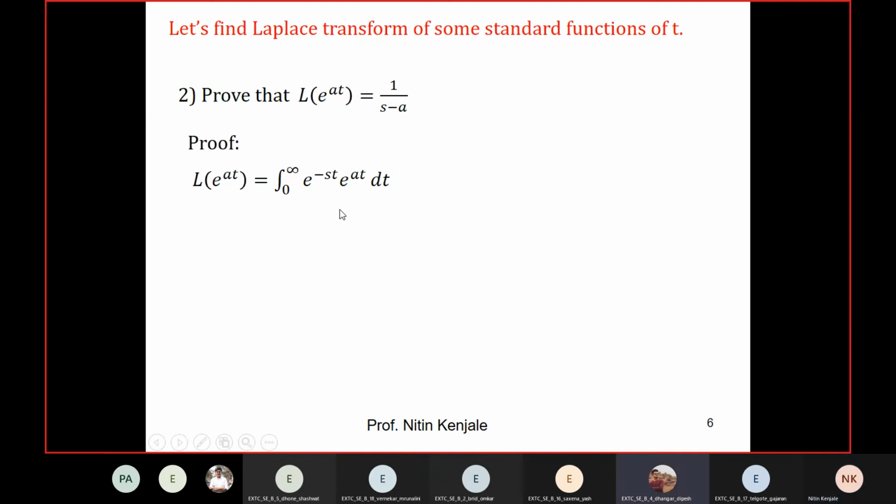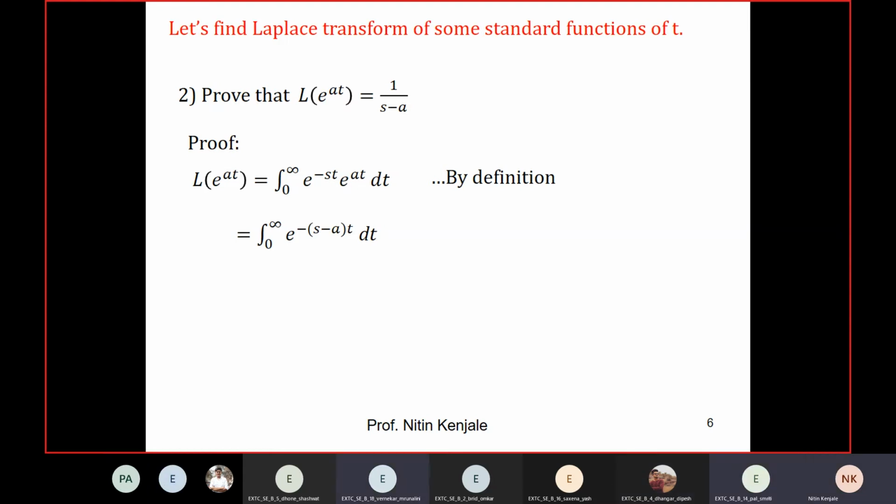So I'll write it something like that. E raised to minus st plus at. That minus sign I took out. So in the bracket we will have s minus a, and t is also common, so you can write outside it. Hope you understood this part.